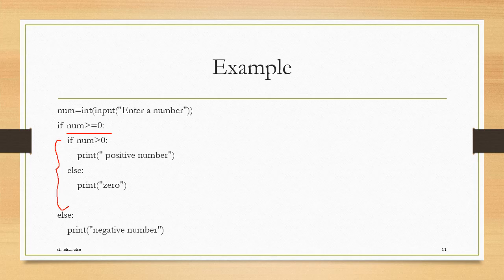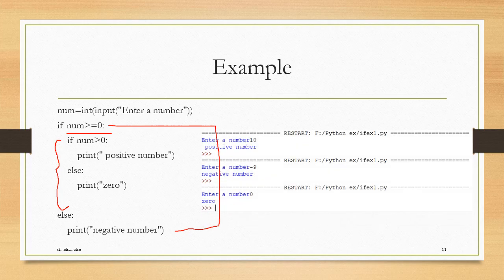Here we will check if number is greater than 0. If the number is greater than 0, it means it's a positive number. Else, we'll print it as 0. And we know if this condition is false, then what is going to be true? The number is negative number. So automatically, if this number is not greater than or equal to 0, what message will be displayed? Negative number message will be displayed. The output is as given below.